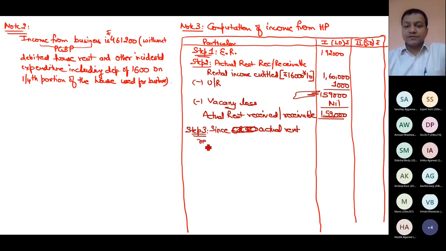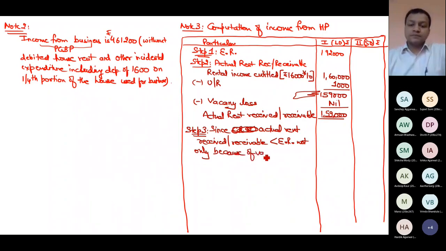Since actual rent received or receivable is less than expected rent, not only because of vacancy, but because of other factors also.